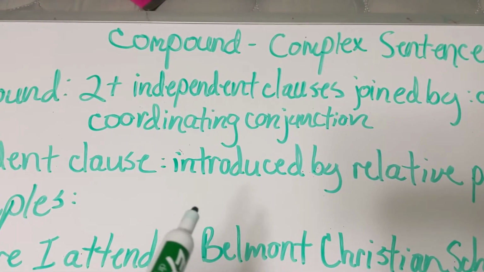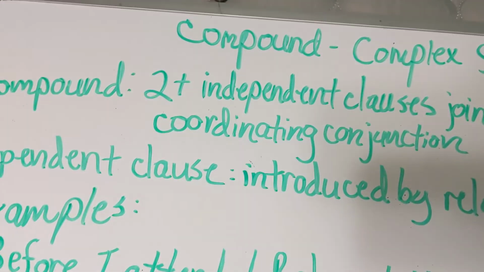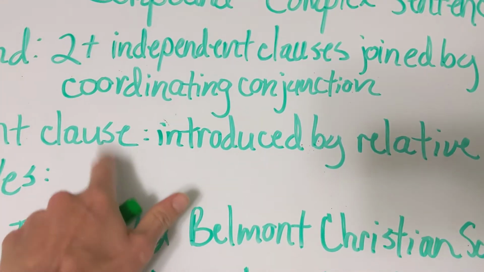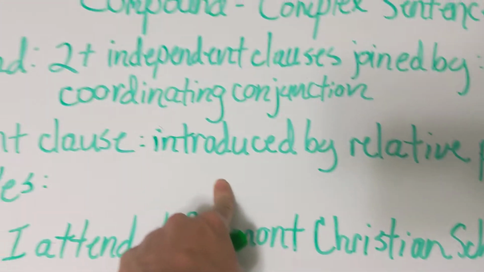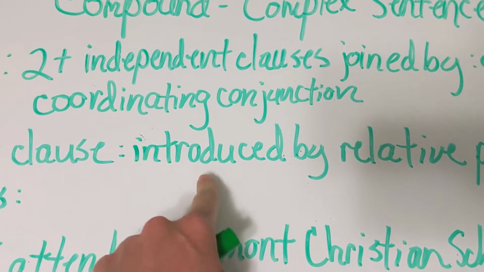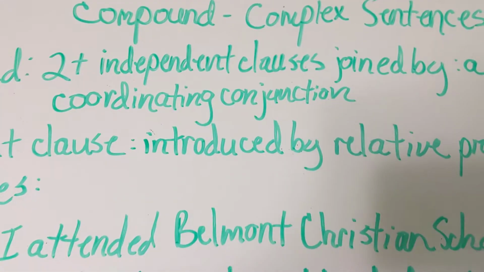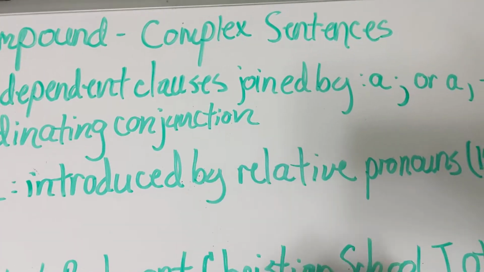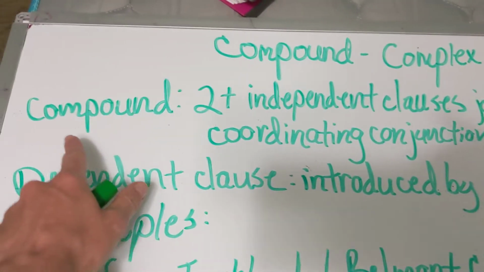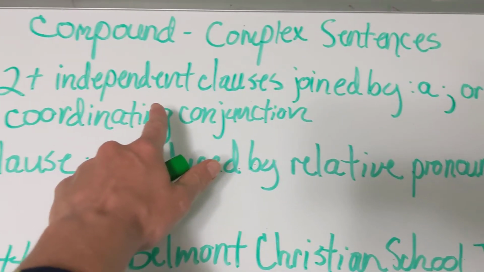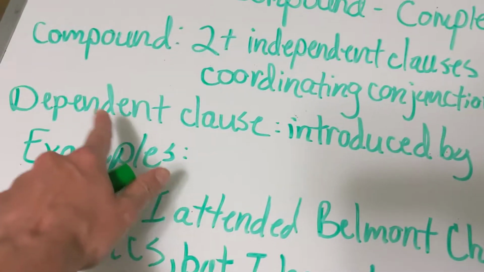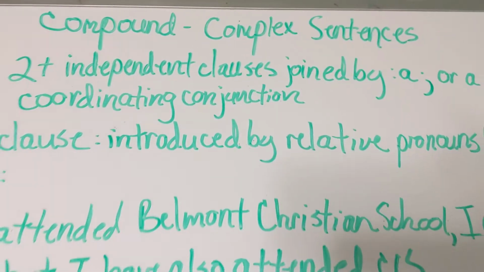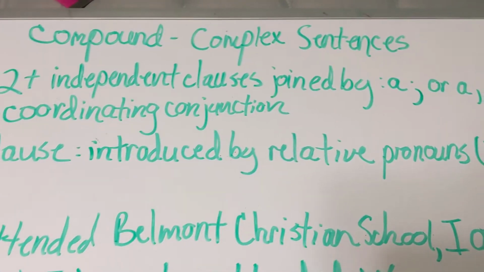Also, one thing you need to remember is that a dependent clause also has a subject and a verb. It's not a complete sentence, but because it's a clause, it has a subject and a verb. If it did not have a subject and a verb, it would be called a phrase, like a prepositional phrase. So for these compound complex sentences in your exercise today, you're looking for a compound, two or more independent clauses, and a dependent clause within one sentence. These sentences are going to be long, well, most of them are.